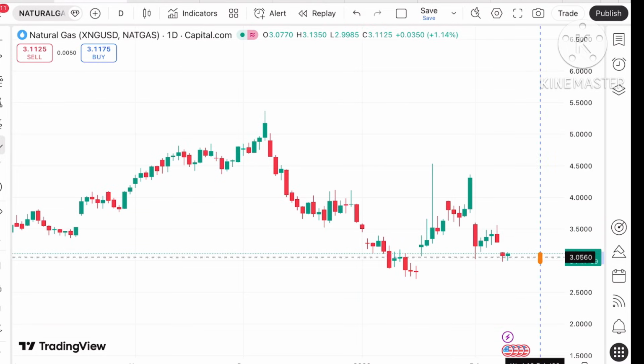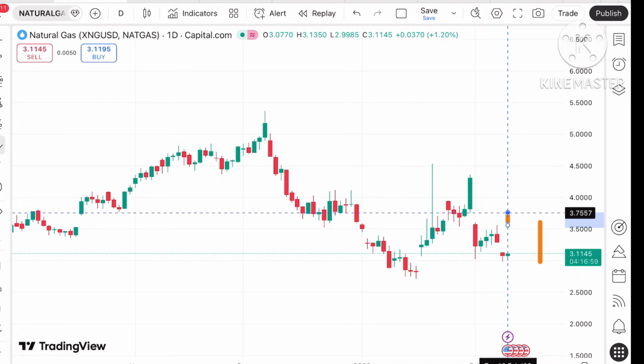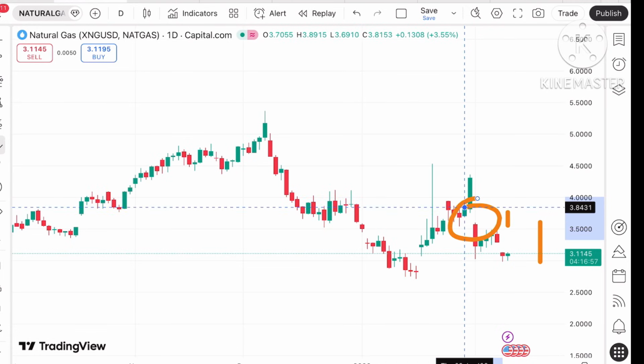Okay, so suppose it starts going upside, it will fill a gap of around 3.3, and if the price moves above that level, we can see it can touch a level of around 3.6, and once it starts sustaining over this level, there is a higher chance that this gap can also be filled.